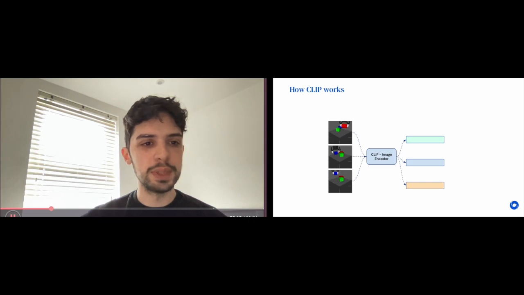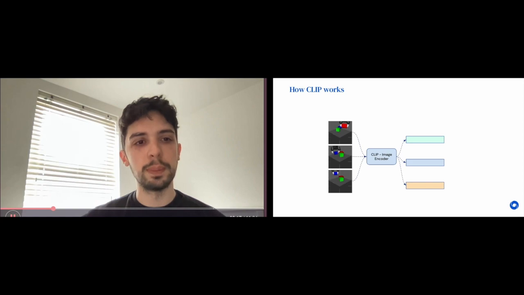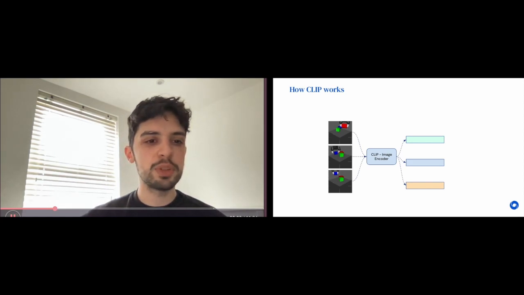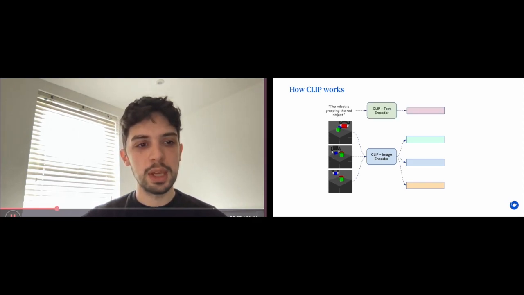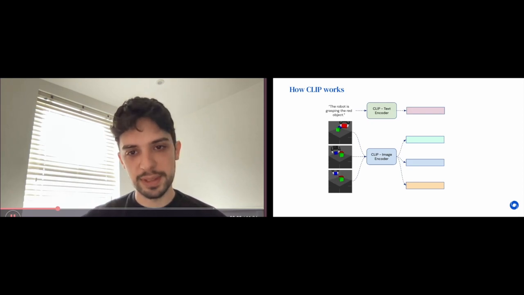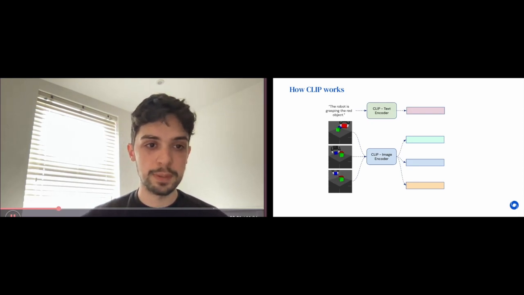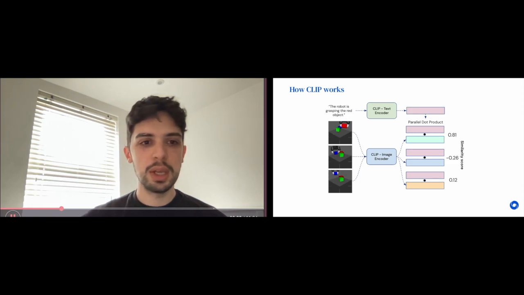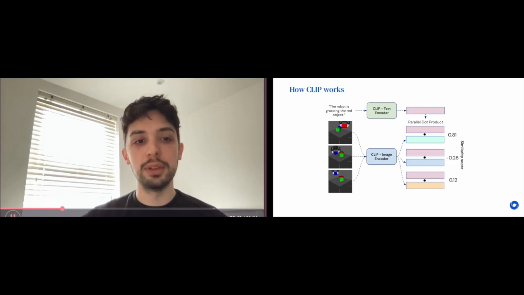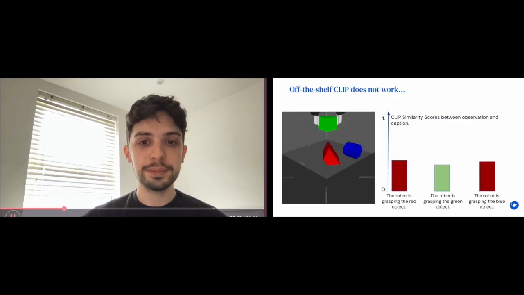This is how CLIP, the VLM we chose, works in a nutshell. Its goal is to map visual observations into matching textual descriptions or captions. CLIP has an image branch that takes visual observations and maps each of them into an embedding vector. It also has a text branch that maps sentences into embedding vectors of the same dimension. To compute how well the textual description fits an image, we compute the dot product between the embedding vectors given by the image and the text branches. The larger the result, the better the match.